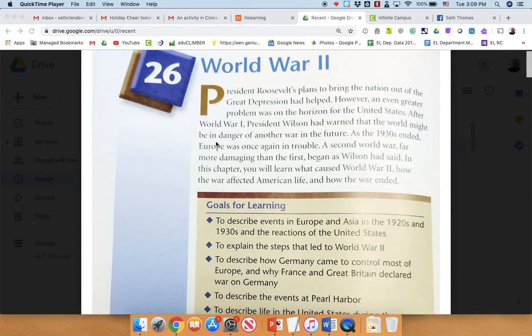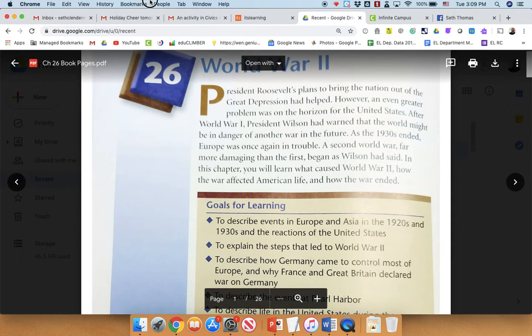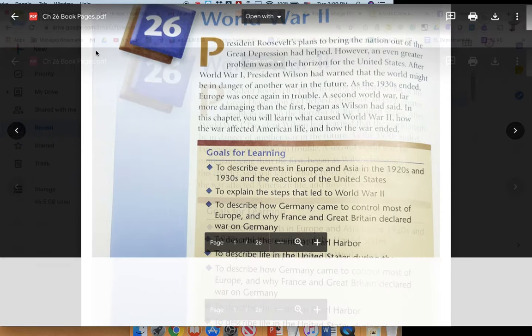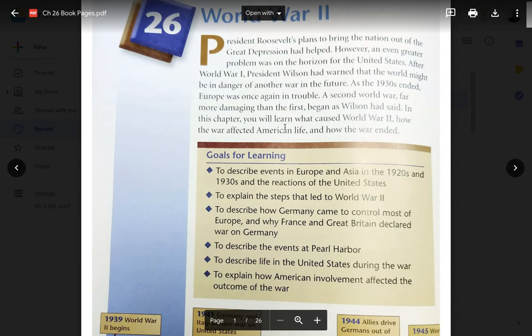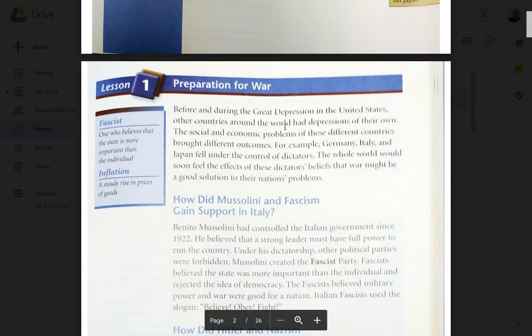This is the reading for section 1 of chapter 26 for World War II. I'll read through the beginning. Actually, I'm going to skip right to lesson 1. And let's do the vocabulary like we always do.